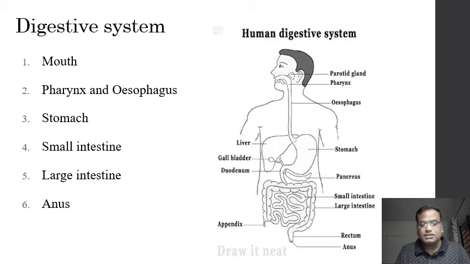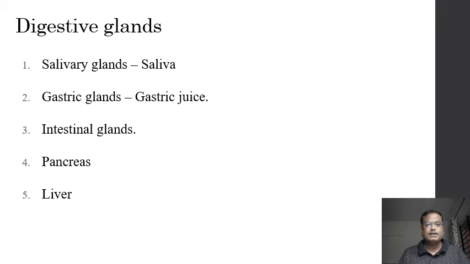So here, the main function of the large intestine is reabsorption of water and other things from the food and conversion of undigested food into fecal matter. That is the main function of the large intestine, and the fecal matter is going to get stored in the rectum temporarily until it is ejected out of the body through the anus by means of defecation.